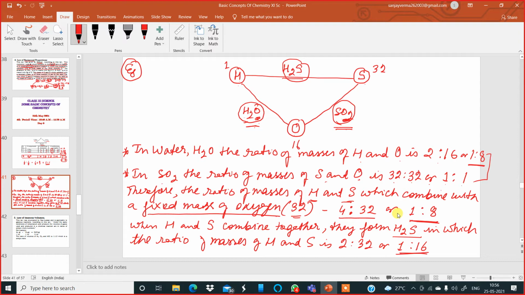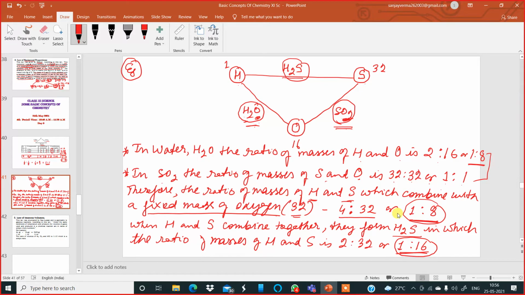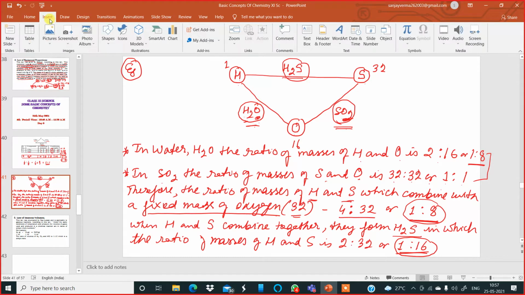Now we have to compare this ratio and this ratio. It has to be either the same or a simple whole number multiple ratio. Okay, so I will go to the next slide now.